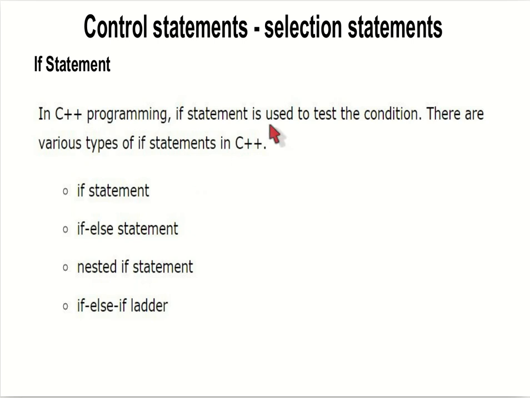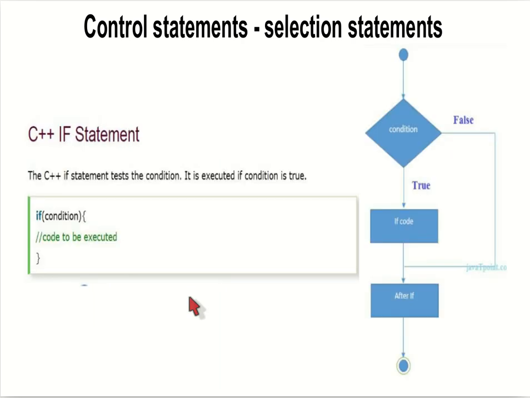Control statements: the selection statements. The first one is the if statement. As we already know, if we want to test something, and depending upon that test, execute some set of statements, that is known as the if statement. There are various types of if statements in C++: if statement, if else statement, nested if, and if else if ladder. The first one is the if statement.